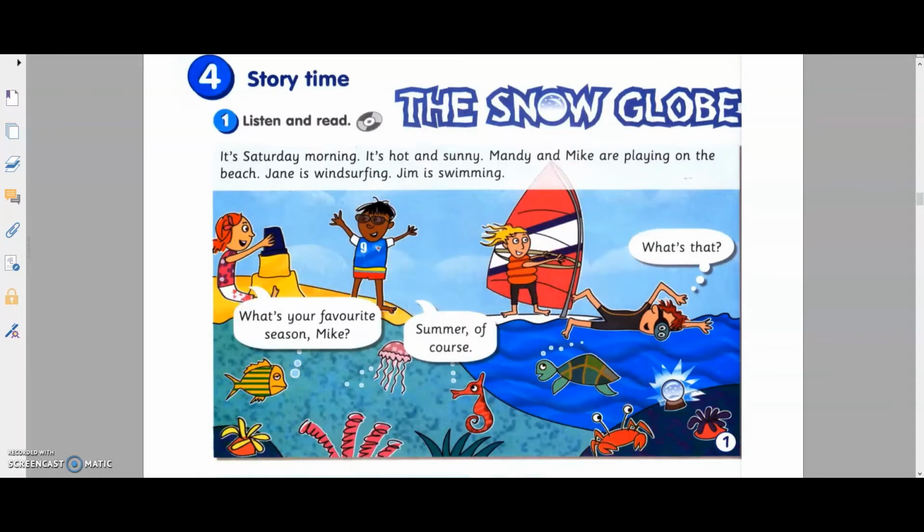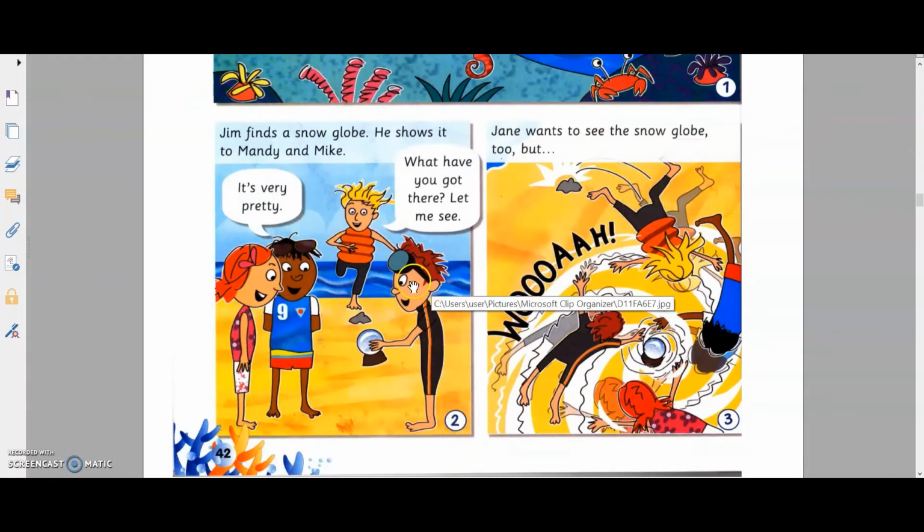Module 4, Storytime. The Snow Globe. It's Saturday morning. It's hot and sunny. Mandy and Mike are playing on the beach. Jane is windsurfing. Jim is swimming. What's your favourite season, Mike? Summer, of course. What's that? Jim finds a snow globe. He shows it to Mandy and Mike. It's very pretty. What have you got there? Let me see.